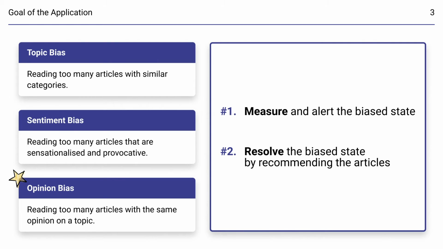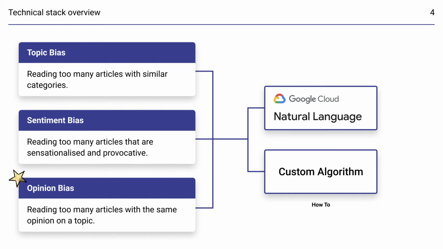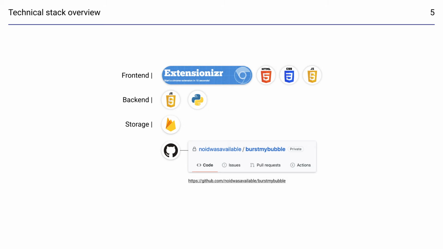Let's overview what kinds of techniques we used to achieve our goal and implement our extension. To analyze the different biases, we took the help of Google NLP API and we created a custom algorithm with a basis on crowdsourcing, which will be explained in detail later. In more detail, we used basic HTML, CSS, and JS to make a Chrome extension with the help of Extensionizer. On the back end, we have some JS and Python code to get news article information and to utilize Google NLP. We're using Firebase to store data about the articles.